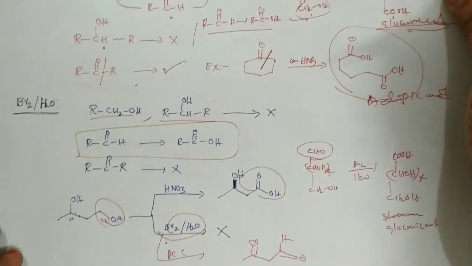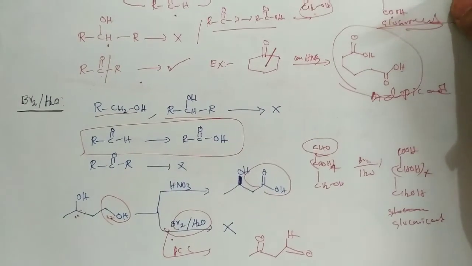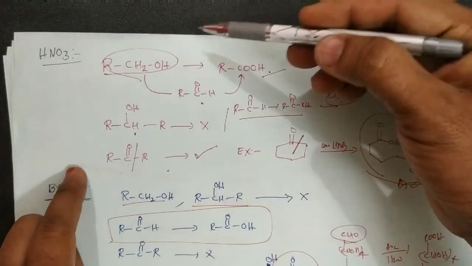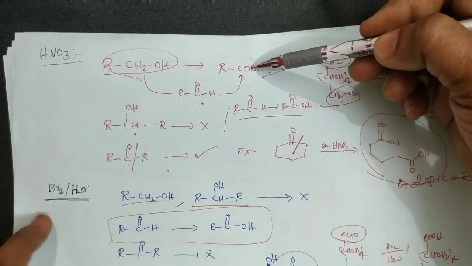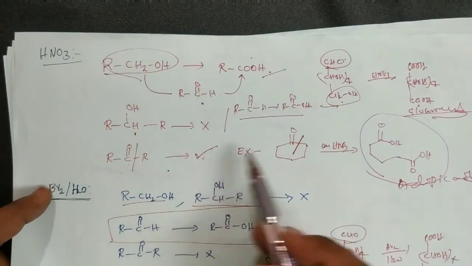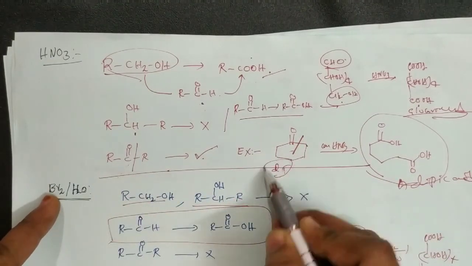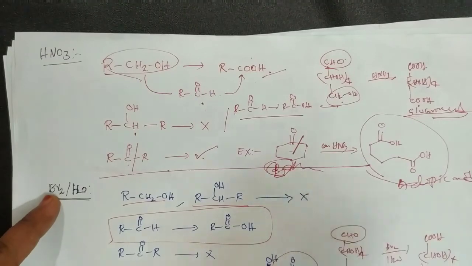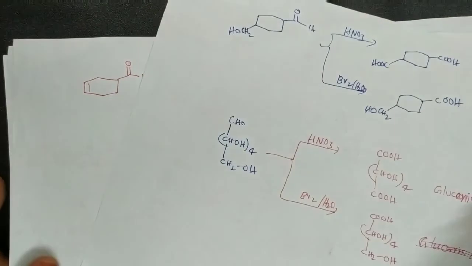So generally, with bromine water, alcohols are not oxidized, only aldehydes are oxidized. With HNO3, primary alcohols are oxidized to carboxylic acid and aldehydes are also oxidized to carboxylic acid, but not secondary alcohols. Okay, and here additionally the ketones can be oxidized. Of course, this reaction takes place at very high temperature, not room temperature.